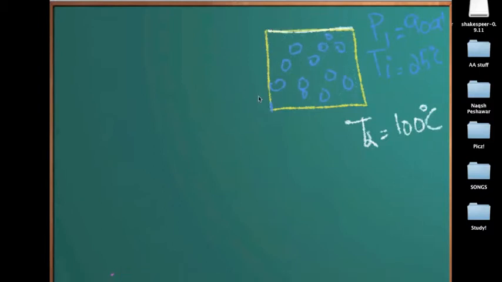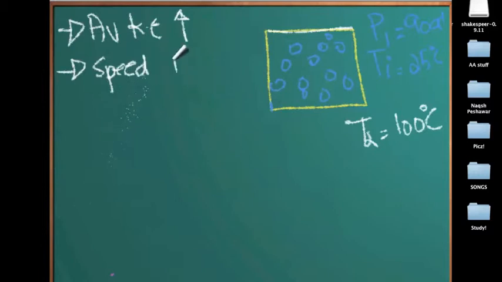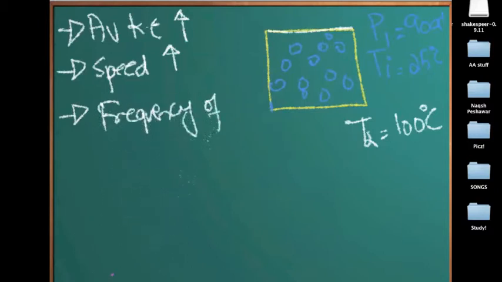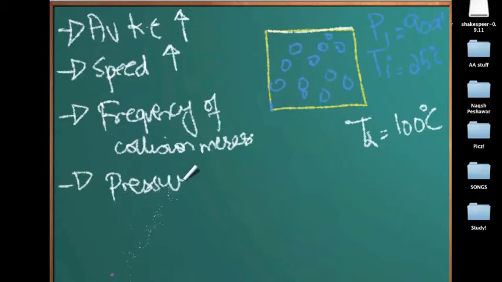and the volume is fixed? It does not expand because of the pressure. It has to stay constant. So if I increase the temperature, what happens? The average kinetic energy increases. Because of this, the speed increases. Because of the speed of the particle, the frequency of collision increases. And because of this, the pressure increases.